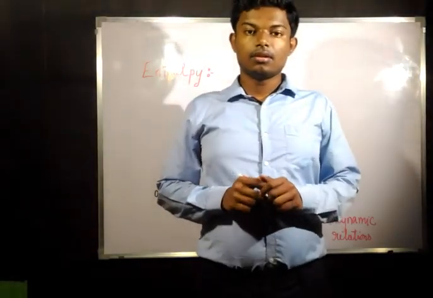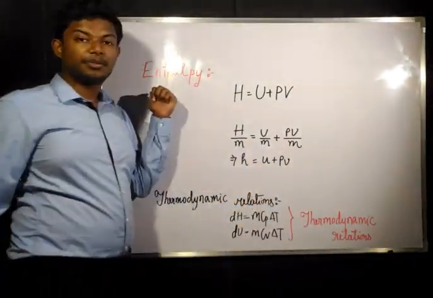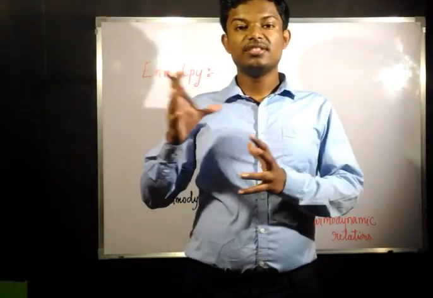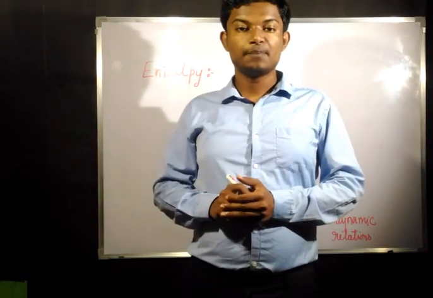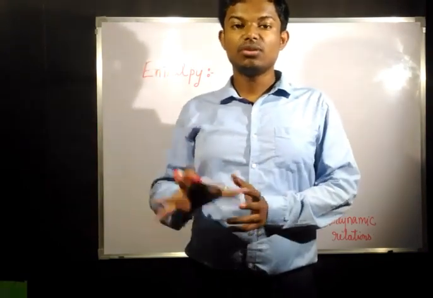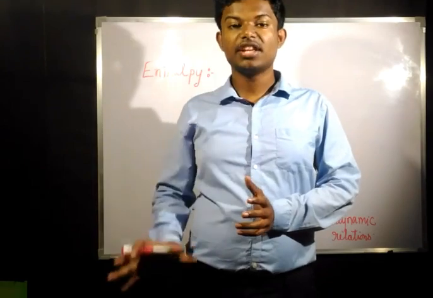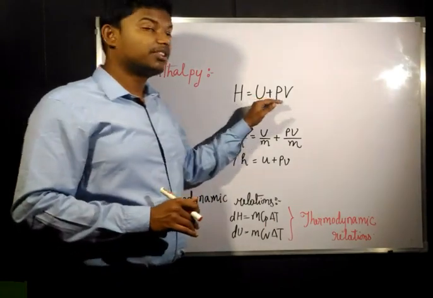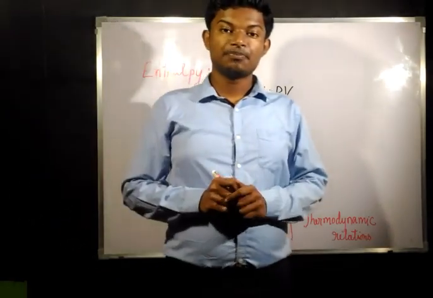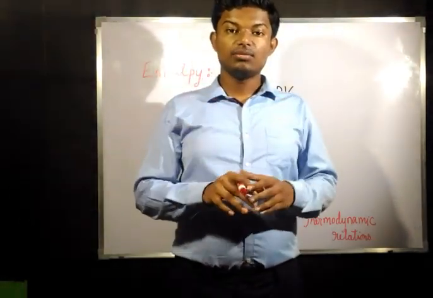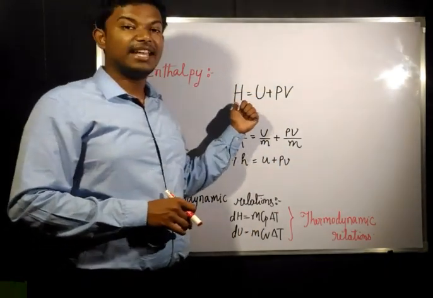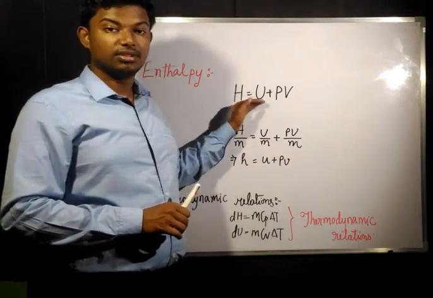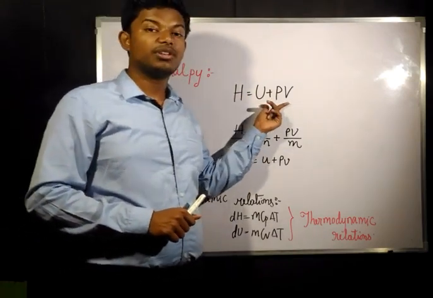Okay, the next thing would be enthalpy. Now what is enthalpy? Enthalpy is nothing but a name given to a term which comes to us frequently. When we do calculations, derive expressions, or do some experiments, this term U plus PV comes to us continuously. To combine this, we have named it enthalpy, and it is denoted by H. So enthalpy is the U plus PV term of thermodynamic relations.